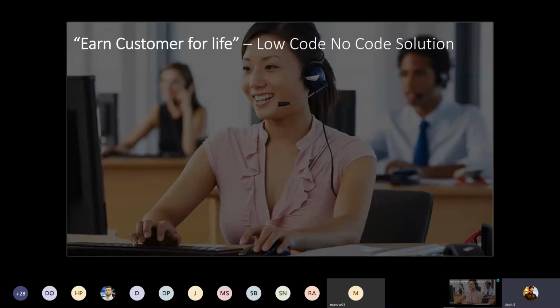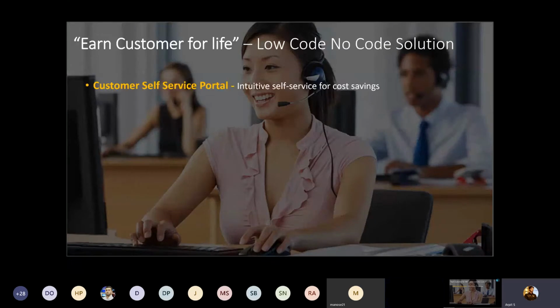There are various low-code, no-code features and components that Microsoft has provided. I'm going to discuss what those low-code, no-code solutions and features are. Using them, you can build your own application and earn a customer for life.